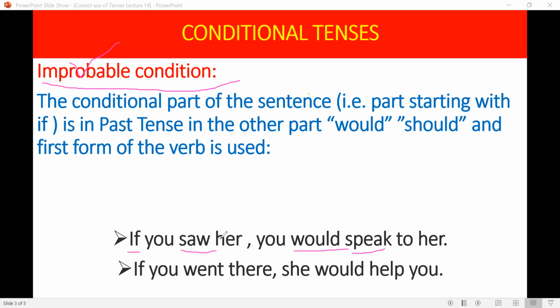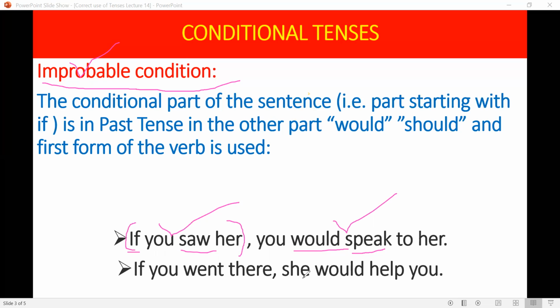If you saw her, you would speak to her. Now, there is no possibility of seeing her. It implies there is no possibility of your seeing her. So you would speak to her means you will speak to her if you saw her, and there is no possibility of seeing her. So this may be an expression of wish. You would speak to her.